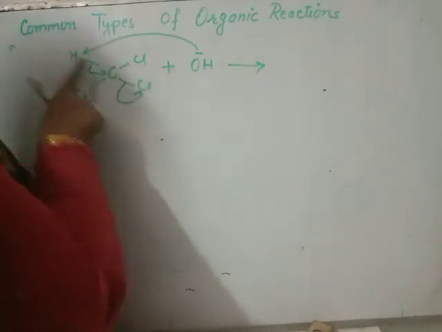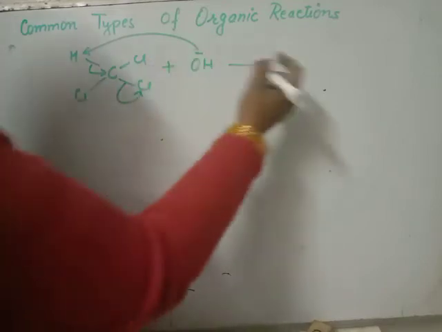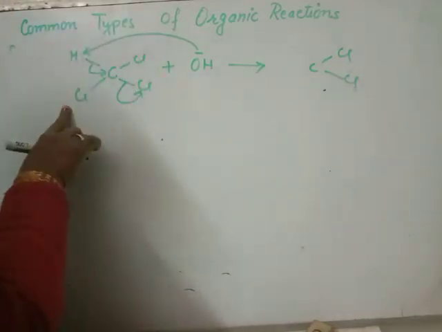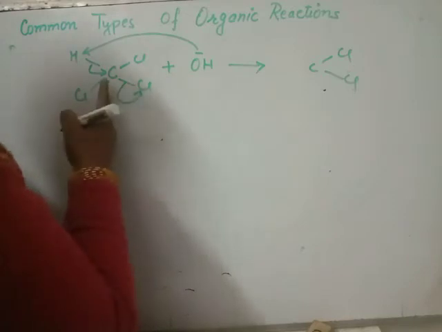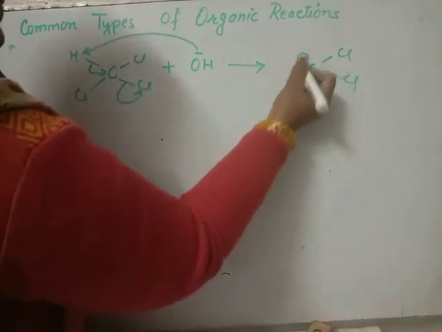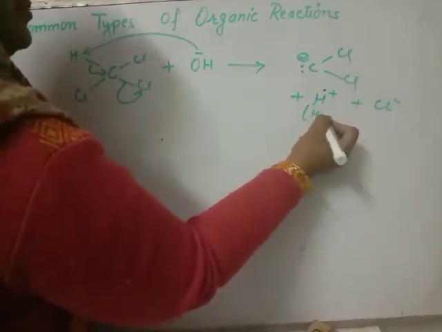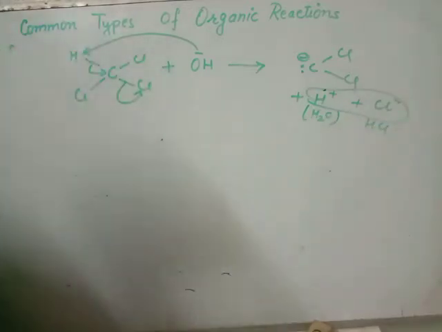That means H and Cl both are removed from the same molecule. We have 2 chlorines, and it has 2 electrons, plus H positive plus Cl negative. This will be removed in the form of water, or otherwise the two will combine to give HCl. Two atoms are eliminated from the same carbon. That is known as alpha elimination.